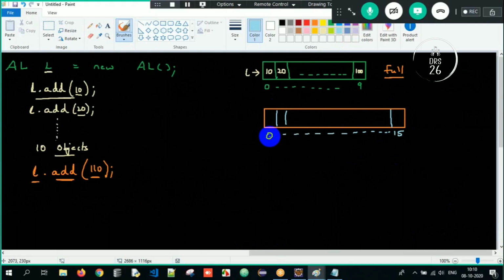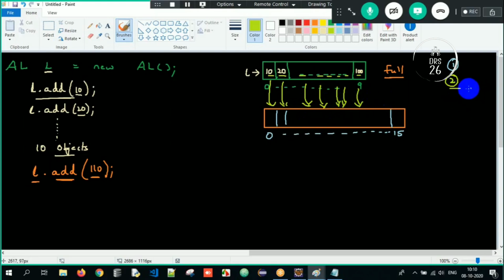So once you try to add an object when the array list is full, a new array gets created based on the incremental capacity formula. That is step number 1. Step number 2 is that all the objects from the old array get copied to the newly created array.